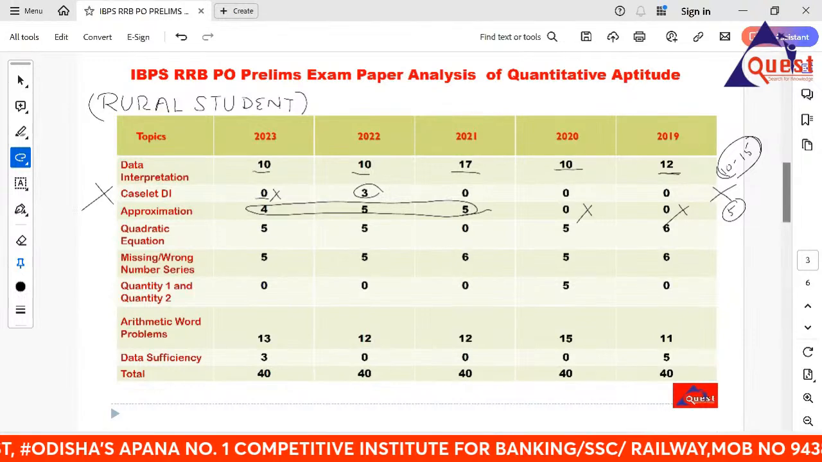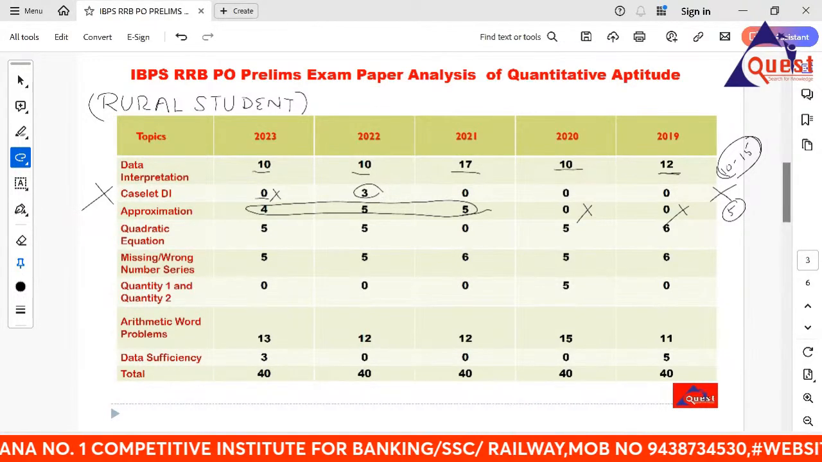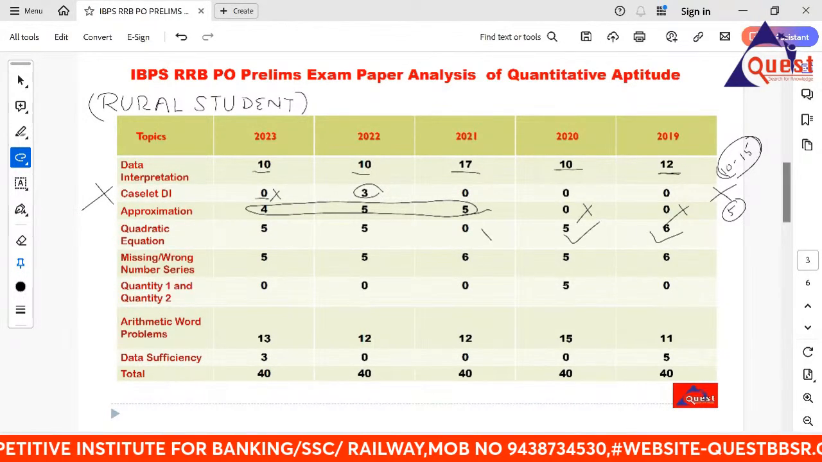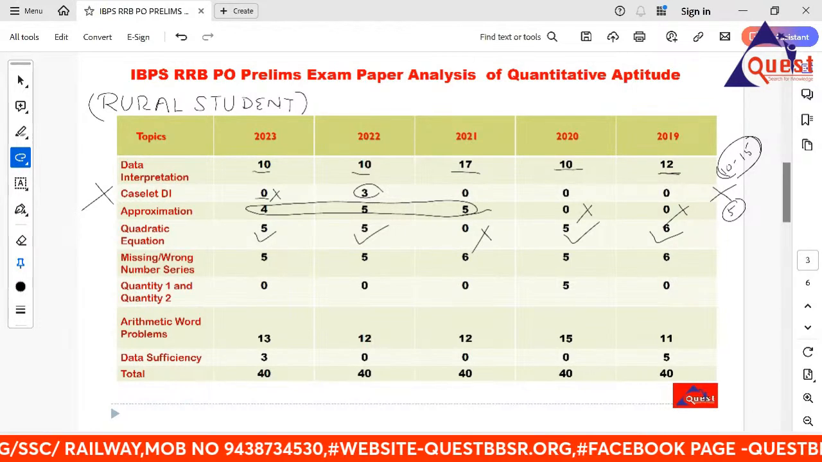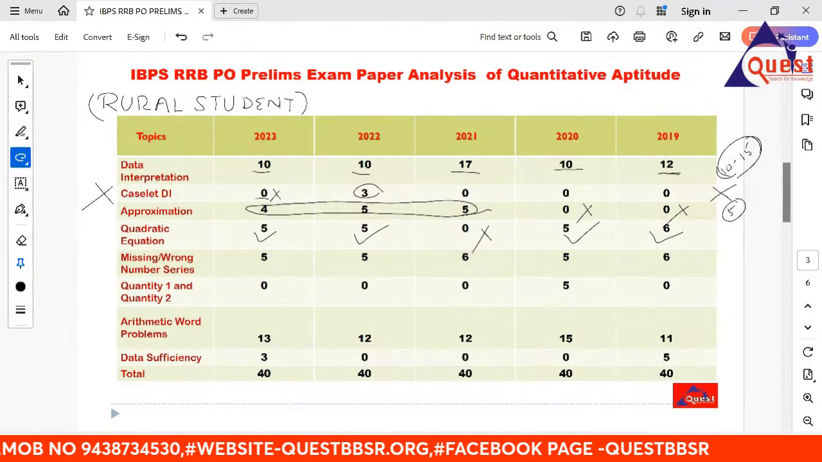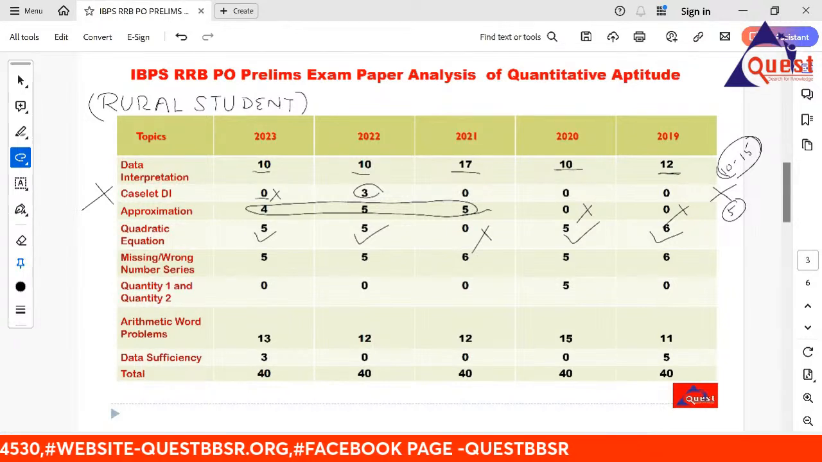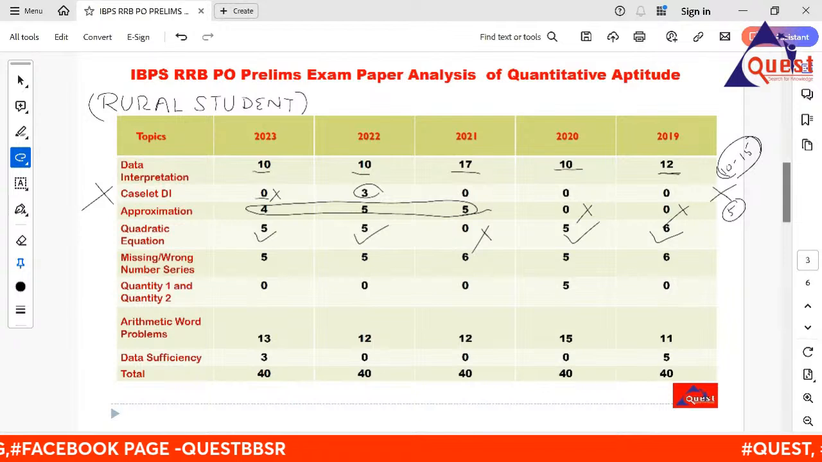Quadratic equation. See the trend: 6, 5, 0, 5, 5. So quadratic is also an important chapter. Let it be 3 to 4 questions from the quadratic, and quadratic is the easiest one in the RRB. You may score 5 out of 5 or 4 out of 5.